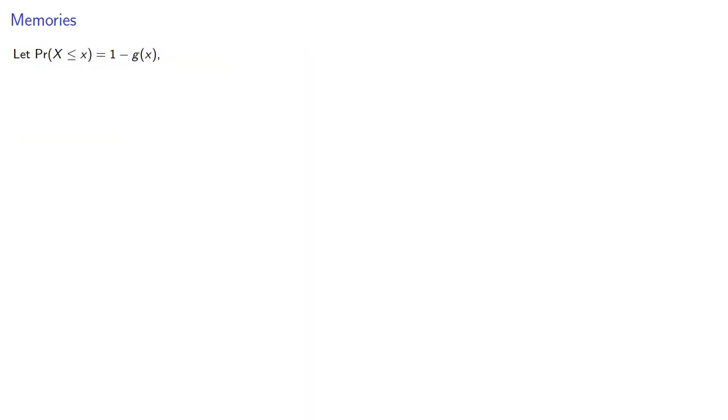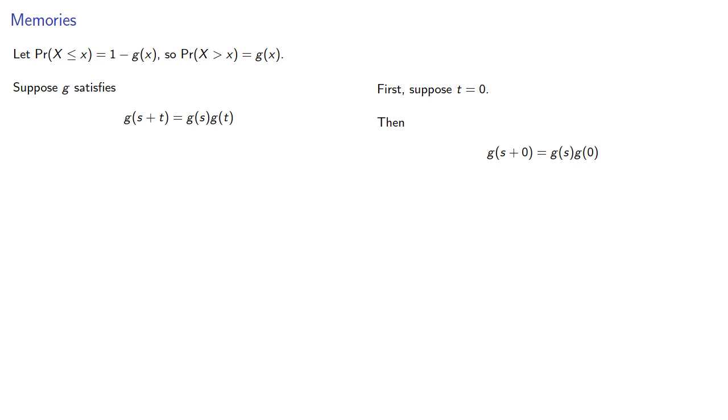So let our probability that x is less than some value be 1 minus some function. So our probability that x is greater is that function. And suppose g satisfies that multiplicative property. Now, since this has to be true for all values of s and t, suppose that t itself is 0. Then g of s plus 0 must be g of s times g of 0, which gives us, and so g of 0 equals 1.